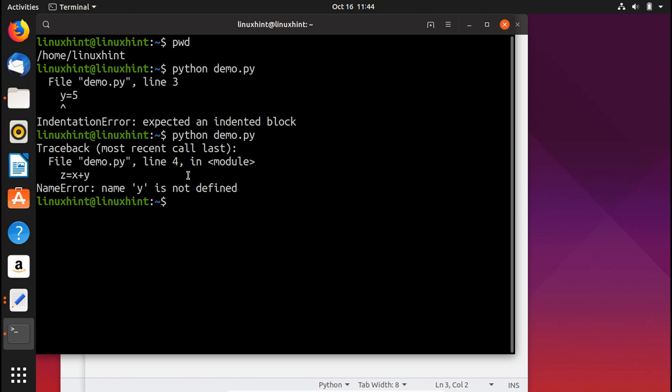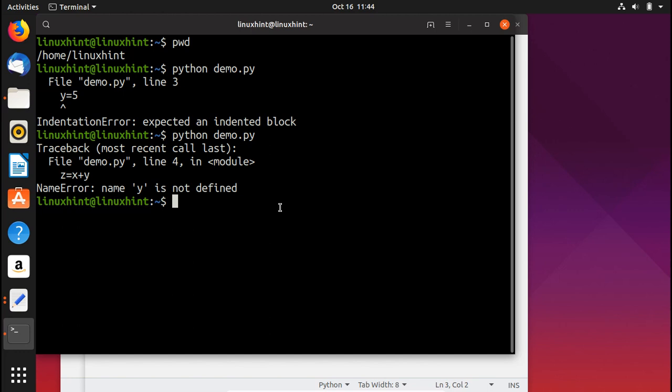You can see that it is giving an error that y is not defined, because y is inside the territory of the function and we are trying to use it outside the territory of the function. That's why this is a local variable and we cannot use it.